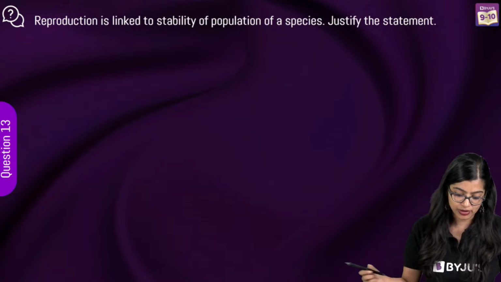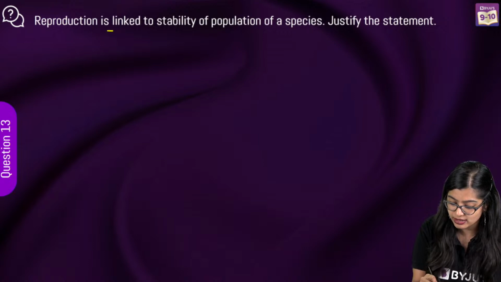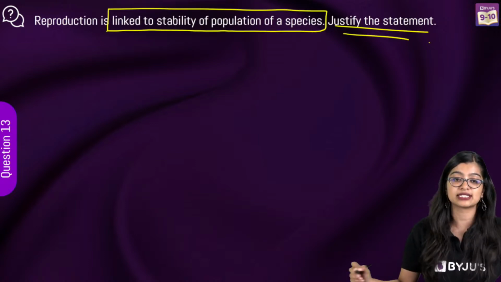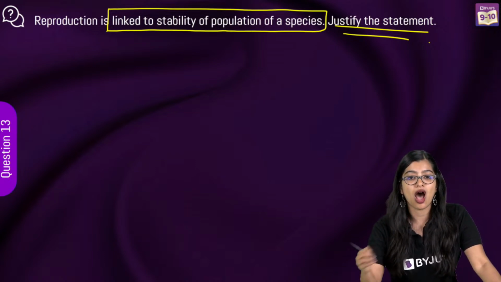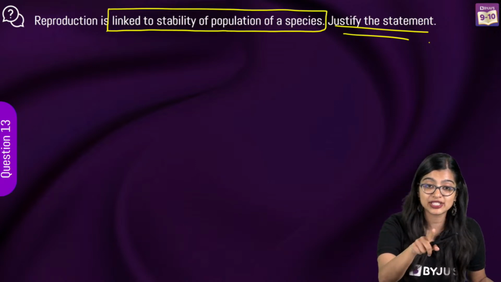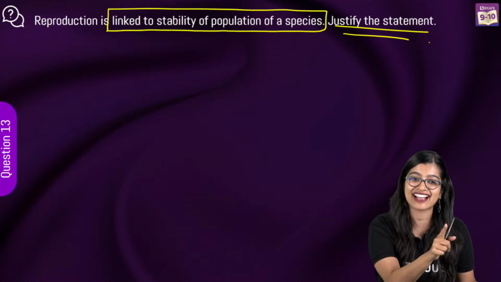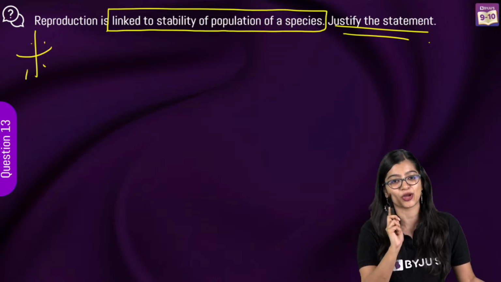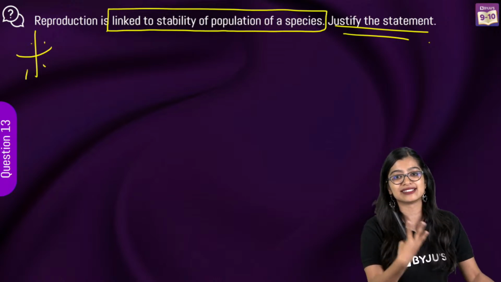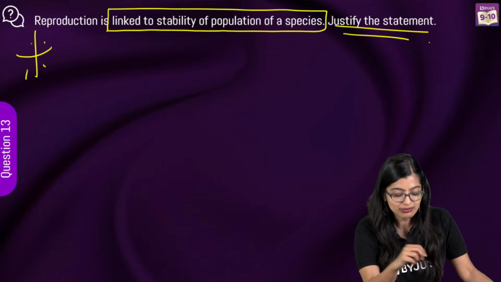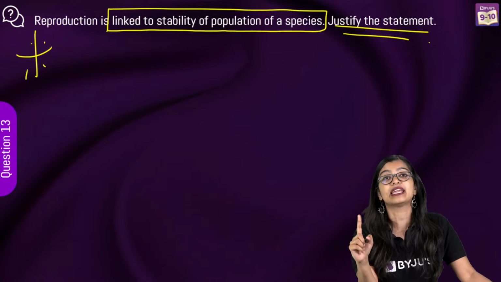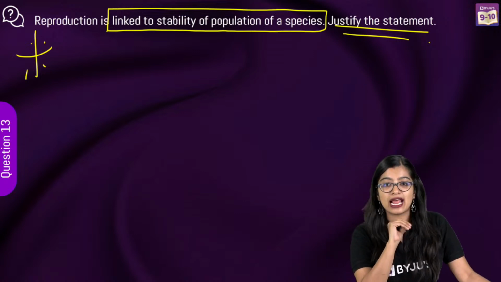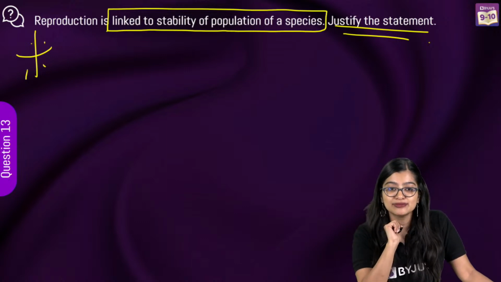Very good. Now, reproduction is linked to stability of population of species. You need to justify this statement. How do we feel? Ma'am, I feel it's from a paragraph in the textbook. Exactly, it is from a paragraph, and chances are that you might get this in your exam also. I feel like this time this question might come. Reproduction is linked to stability of population of species. You need to justify this. Can you tell me what you think is going to be the answer?